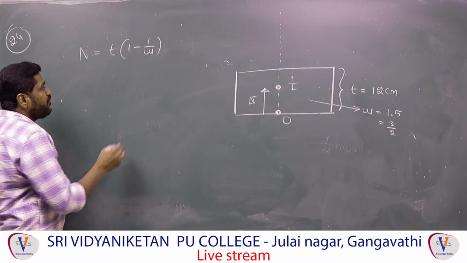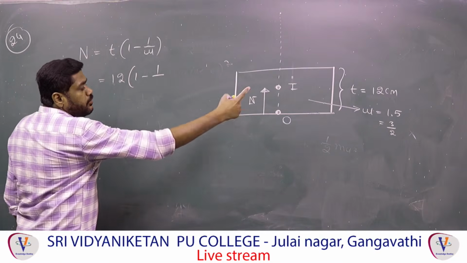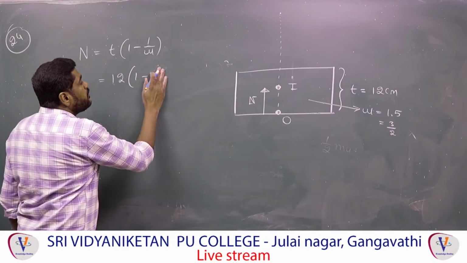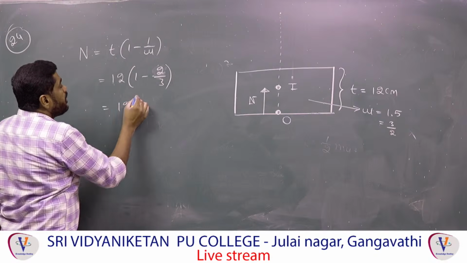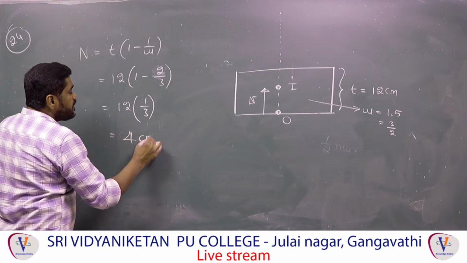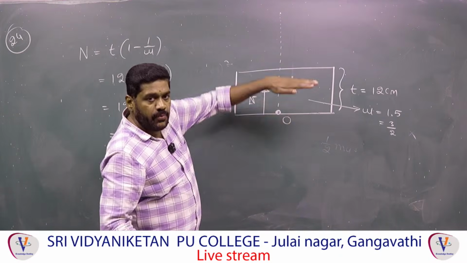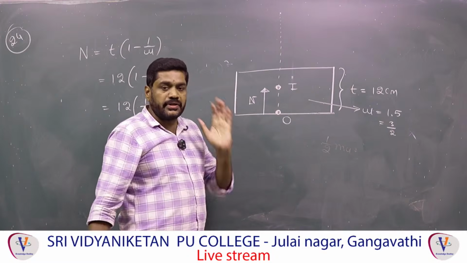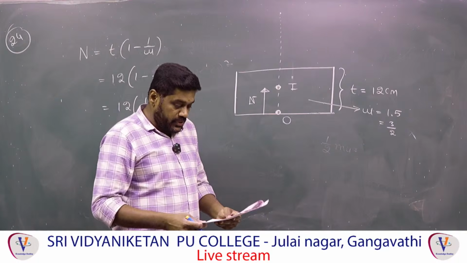The normal shift formula: n is equal to t into (1 minus 1 by mu). Taking 12 into (1 minus 1 by mu), where mu is 3 by 2, so 1 by mu is 2 by 3. If you simplify, 12 into 1 by 3 is equal to 4 centimeters. It means the dot is coming upward by 4 centimeter. We feel that it is 4 centimeter closer. Therefore, that is the normal shift.